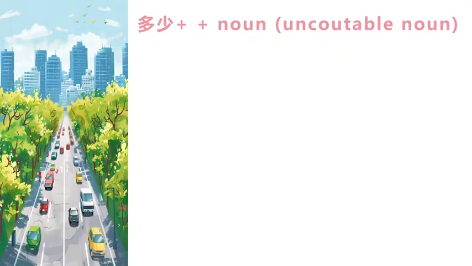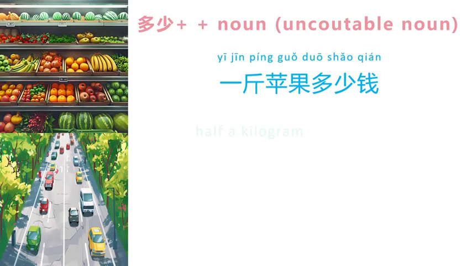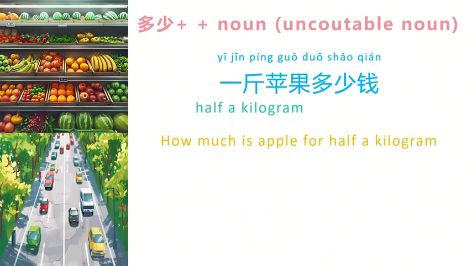Great. In the second situation, we can put uncountable noun after 多少. And in this situation, we don't need to say measure word before the noun. For example, we can say 一斤苹果多少钱? Here, 斤 is a unit for measuring weight in Chinese. And 一斤 equals to half a kilogram, which is 500 grams. So this sentence means how much is apple for half a kilo?